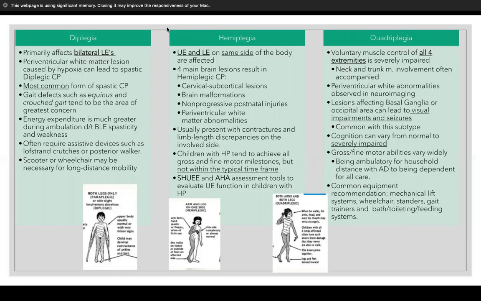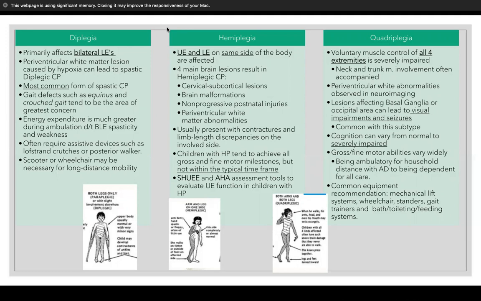The last one is quadriplegia, which is when voluntary muscle control of all 4 extremities is severely impaired, and typically neck and trunk musculature are involved. Again, this also deals with periventricular white matter abnormalities being observed in imaging, but this one also can include lesions that affect the basal ganglia or occipital area that can lead to visual impairments and seizures, which is very common with this subtype.